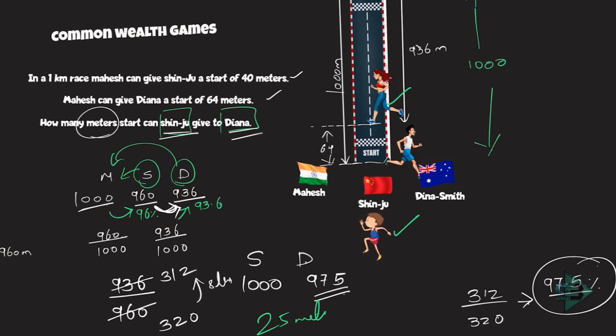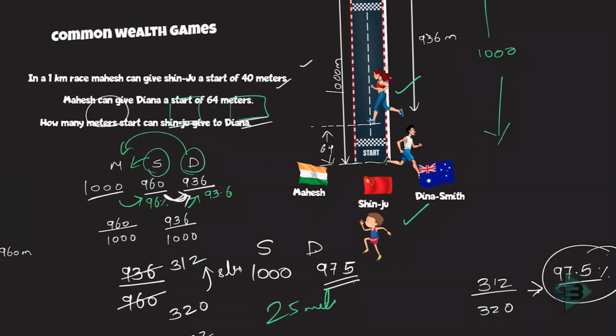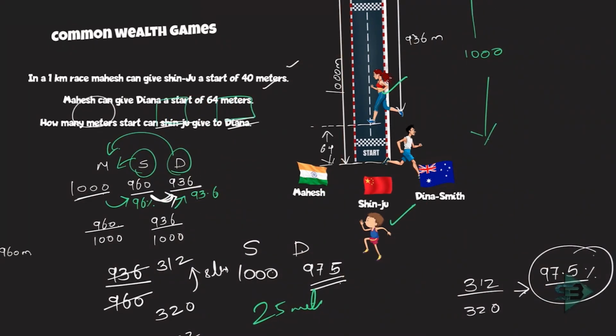This is your understanding, right? Now it's a 1000 meter race, so Shinju is going 1000, correct? Because Mahesh is out of this race, so Shinju is going 1000. And what do you understand from this? Dinah is going 975 because Shinju is giving Dinah a start of 25. So Dinah is only going 975 meters, where Shinju is going the complete 1000 meters.